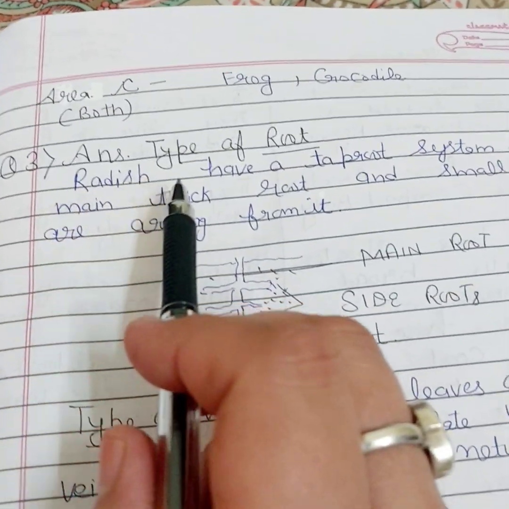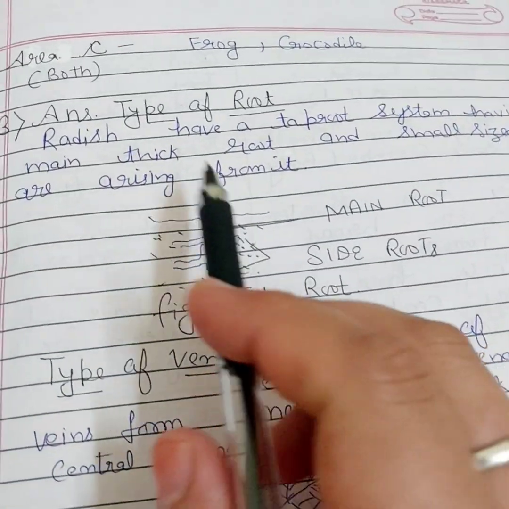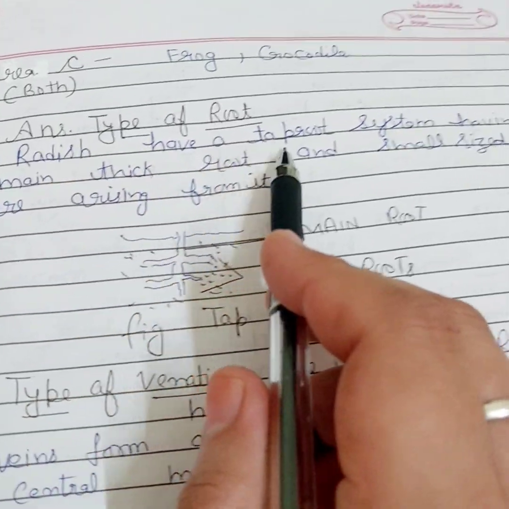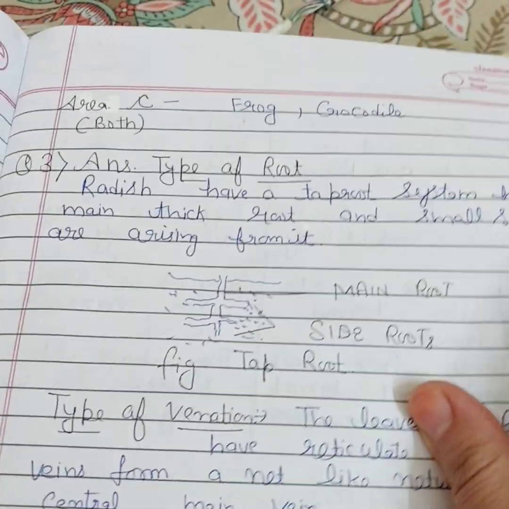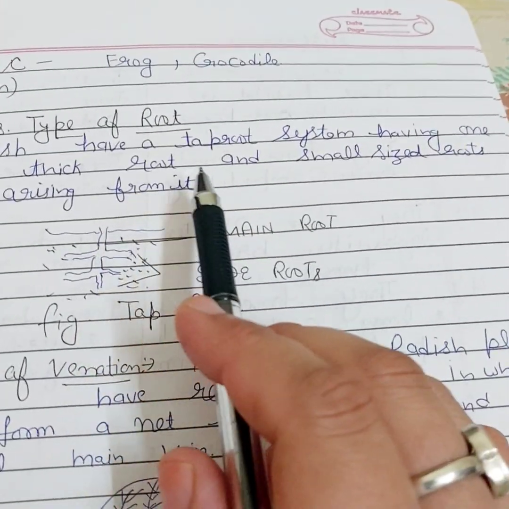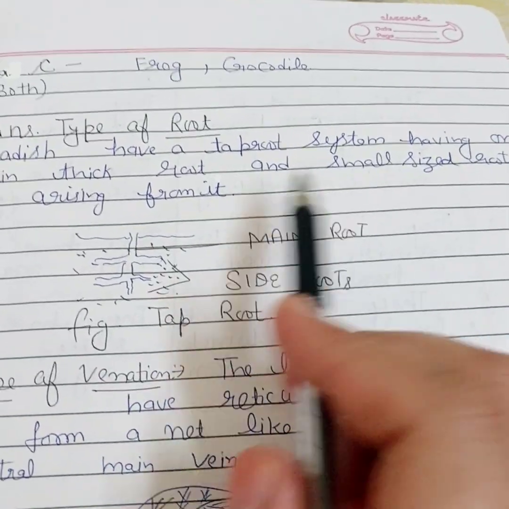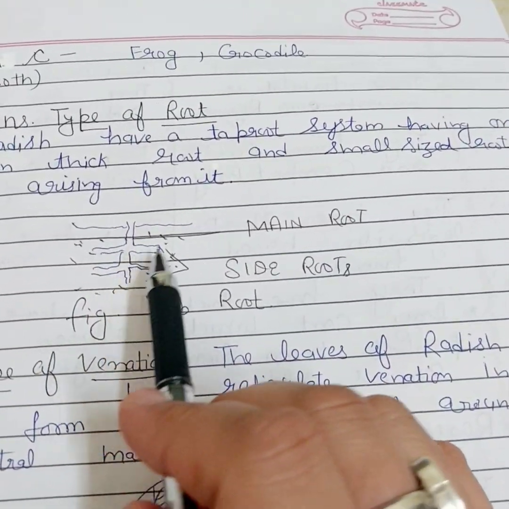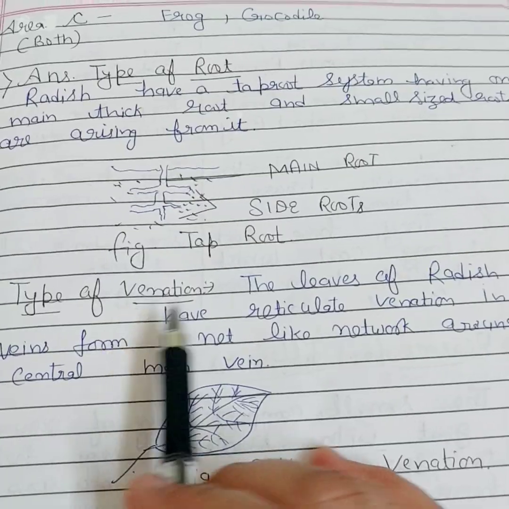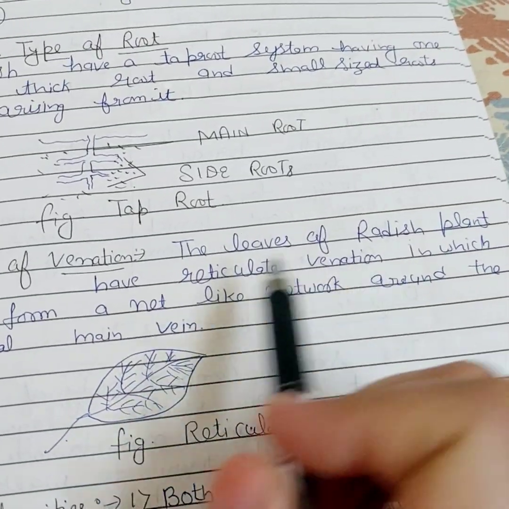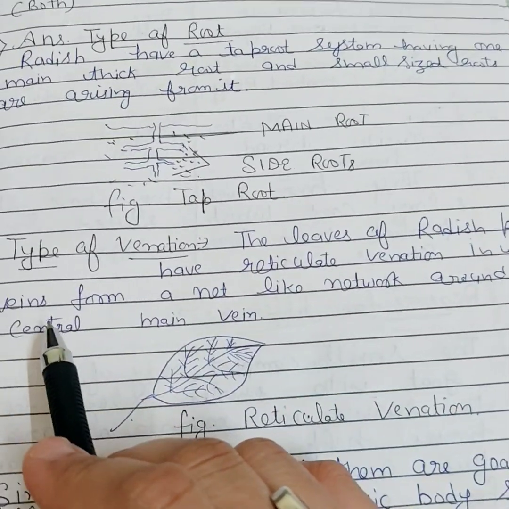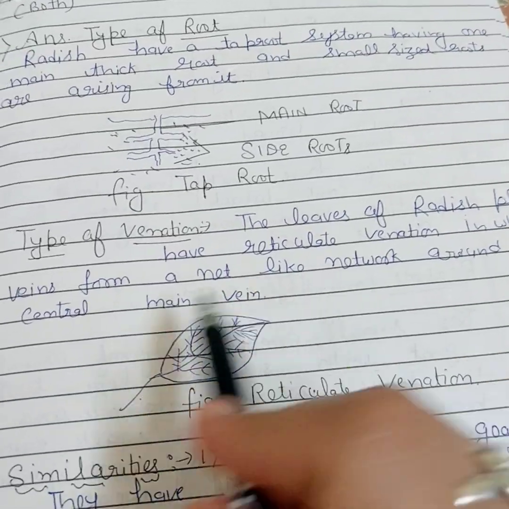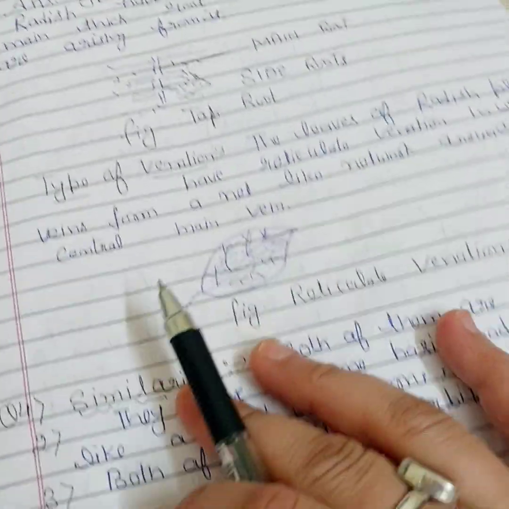Question number 3, you have to write the type of root and venation in radish plant. Radish have a taproot system having one main thick root and small side root arising from it. You have to draw the diagram also. The type of venation, the leaves of radish plant have reticulate venation in which veins form a net-like network around the central main vein. Okay.